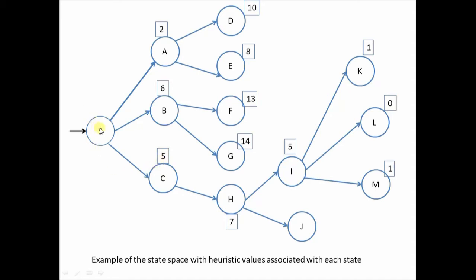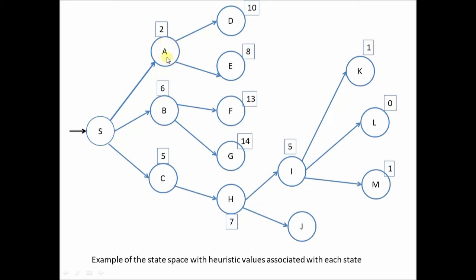Your aim is to reach the destination city in the minimum amount of time or minimum units of work. So from S, I think we will select A. Why? Because if I go to city A, then we are just 2 units away from the goal state. So selecting A is better than selecting B and C, right? So from S we will choose A.